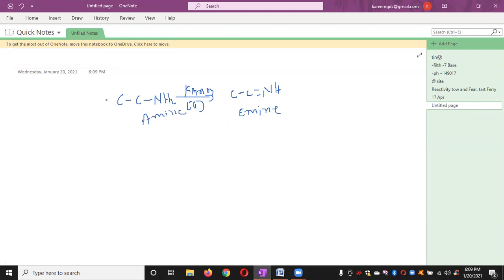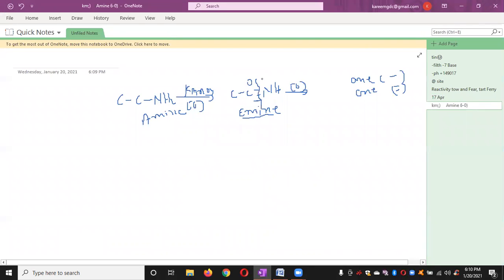If you remember, ane refers to a single bond and ine refers to a double bond. Here also, due to the formation of a double bond, we use imine. The imine on further oxidation gets one oxygen along with H, so it becomes C=O with H, an aldehyde.